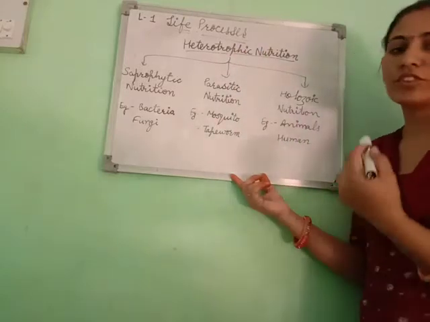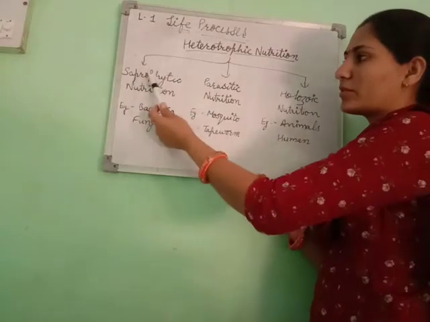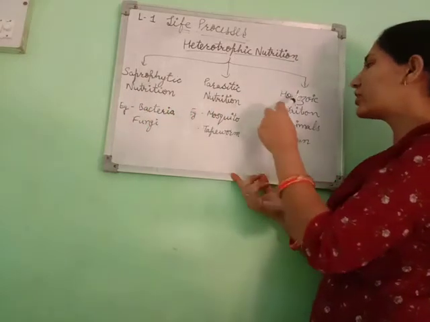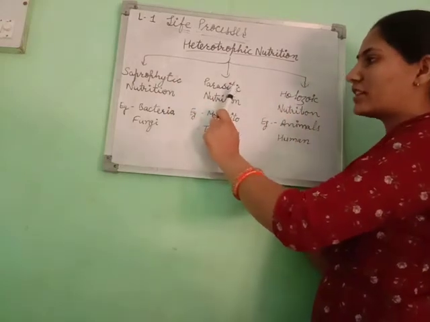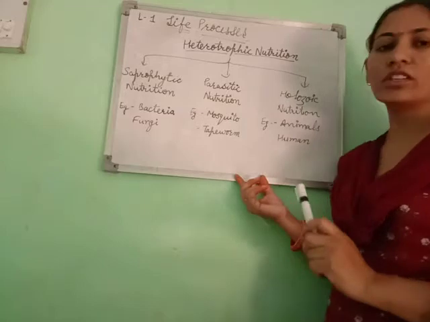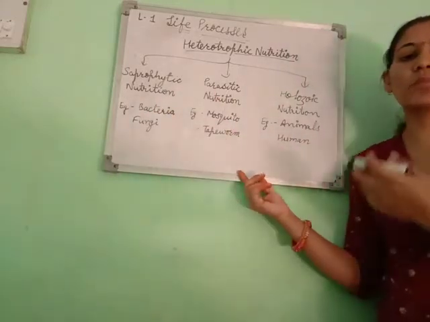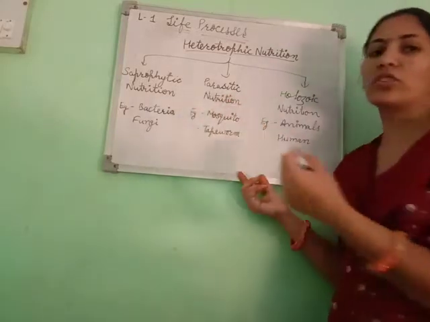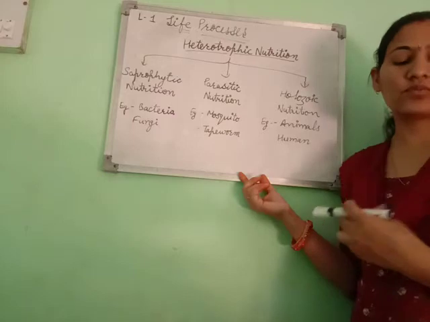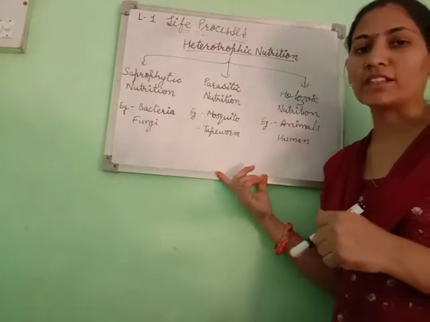The heterotrophic mode of nutrition is further categorized into three categories: saprophytic nutrition, parasitic nutrition and holozoic nutrition. In saprophytic nutrition, what is the meaning of saprophytic nutrition? It means in this type of nutrition, organisms take their nutrients from dead and decaying organic matter.